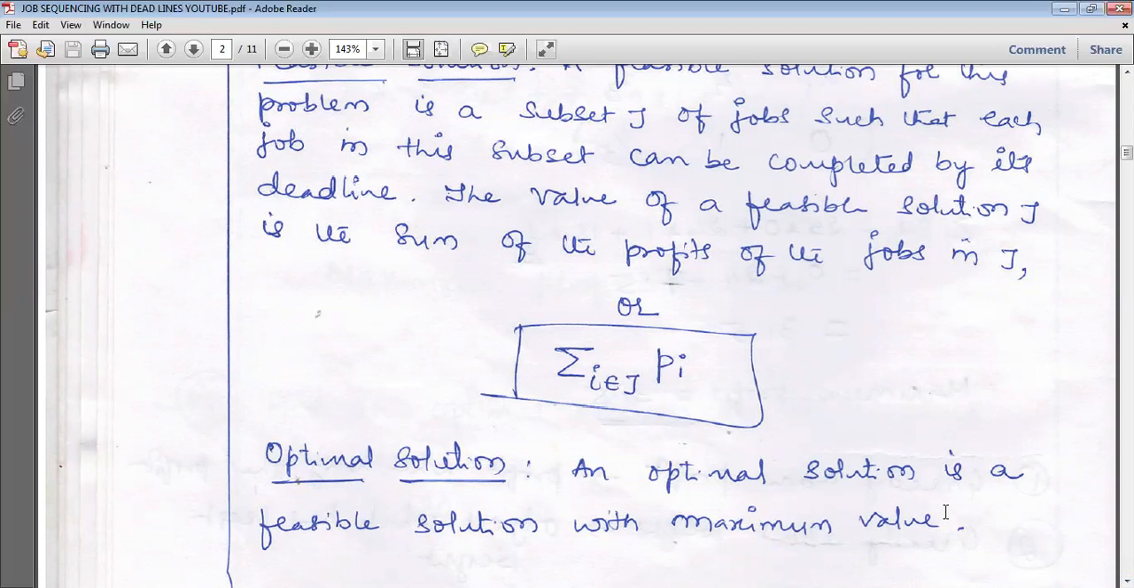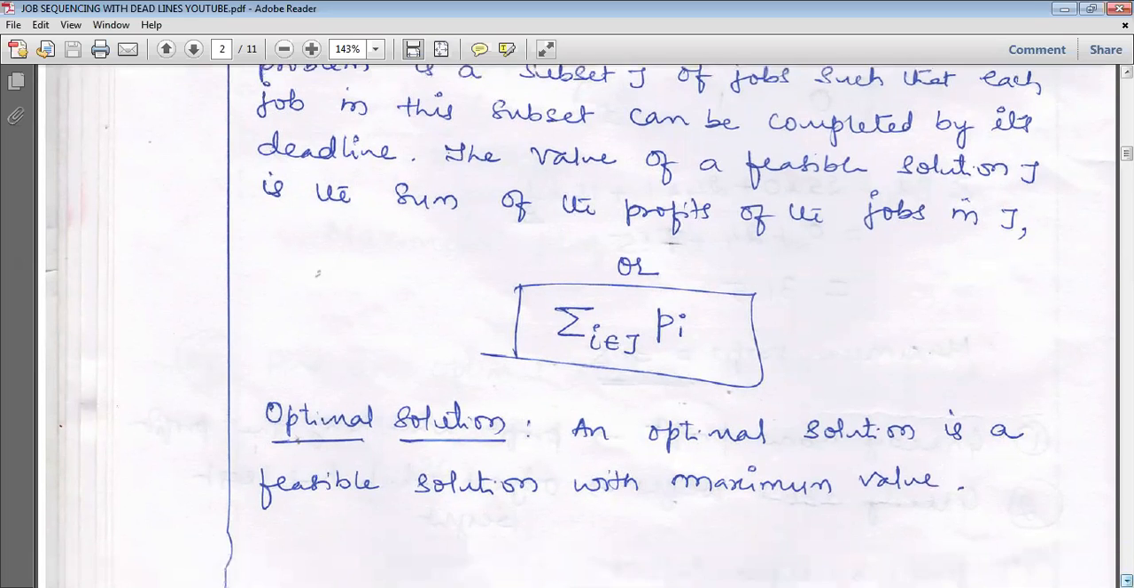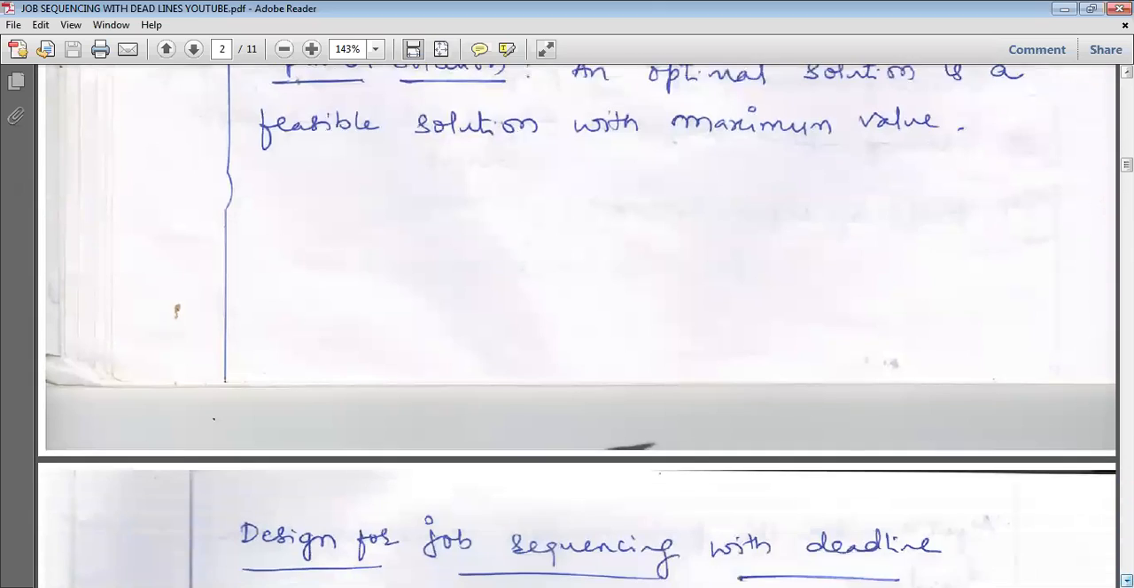Optimal solution: the important definitions here are optimal solution and feasible solution. An optimal solution is a feasible solution with the optimal, meaning maximum, value. It can be a maximization or a minimization; here in this problem we are going to have a maximization type. So our optimal solution is a feasible solution. We can have n number of feasible solutions, and among them, one is going to be the optimal solution for the given problem. So an optimal solution is a feasible solution with maximum value.